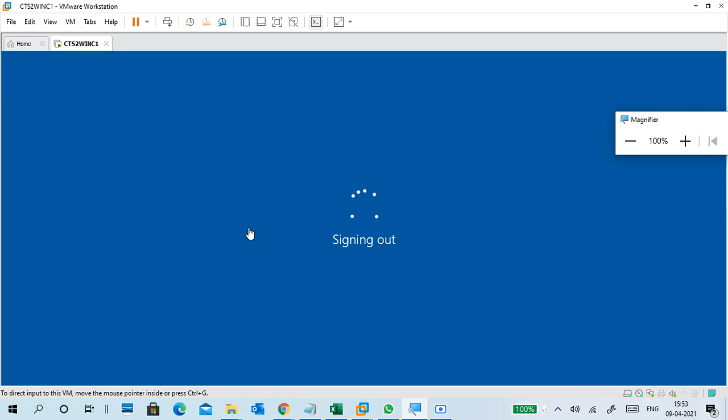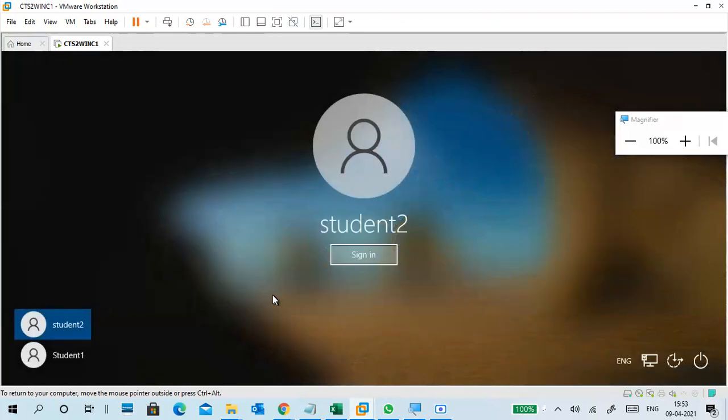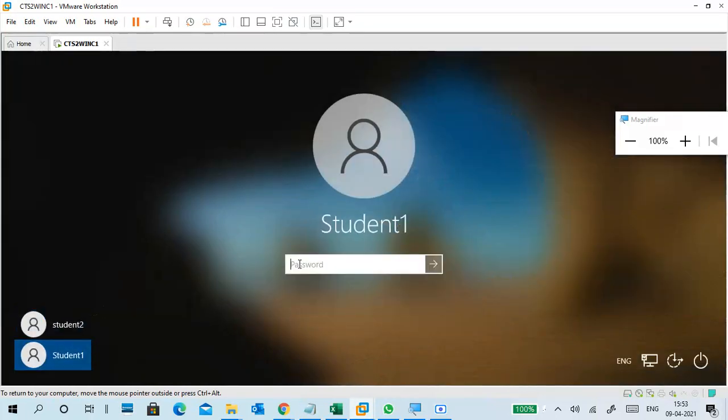So this is profile data, every user's profile data. If you save the data in the C drive, we can access it from anywhere.